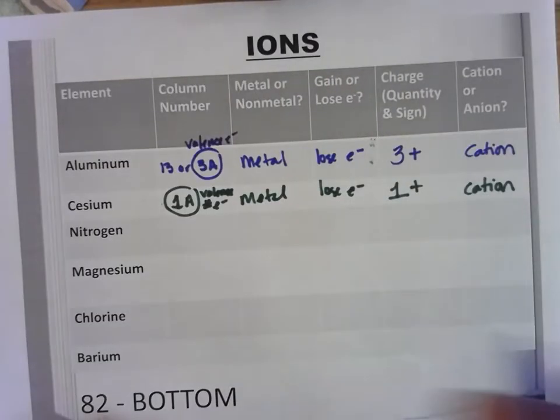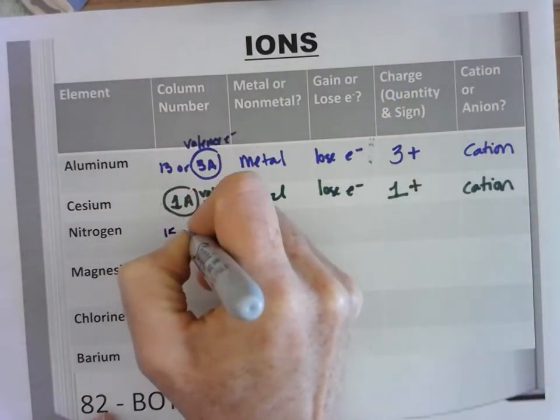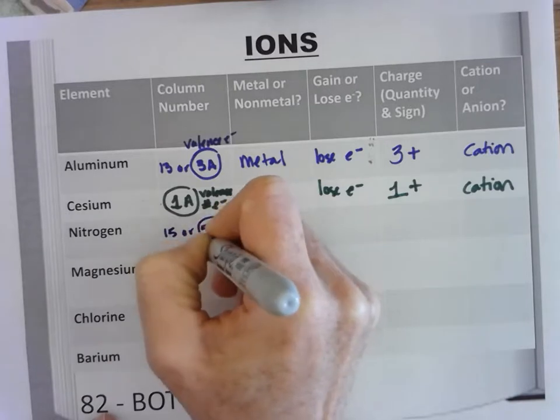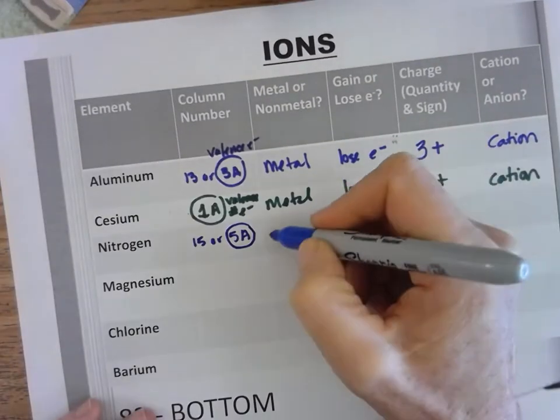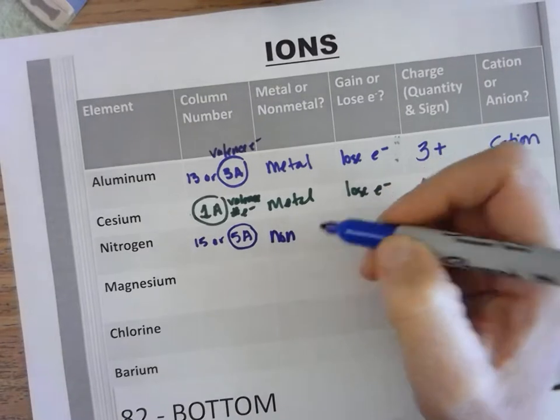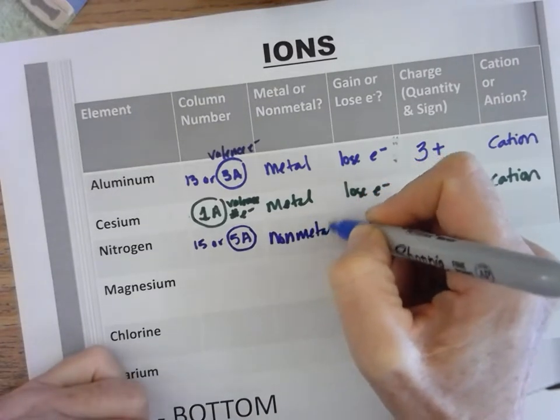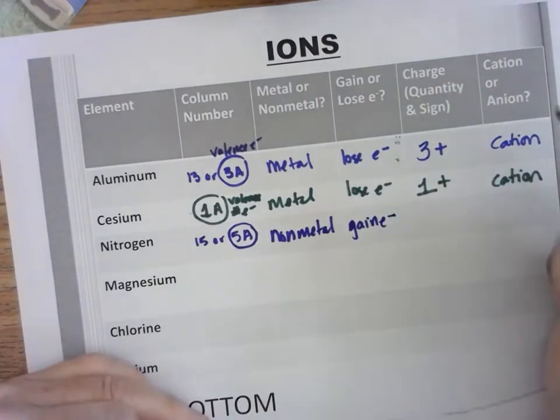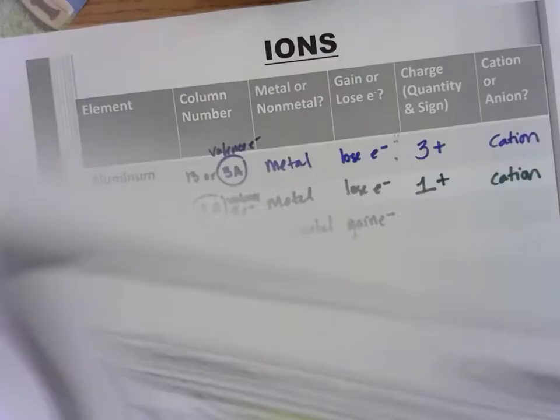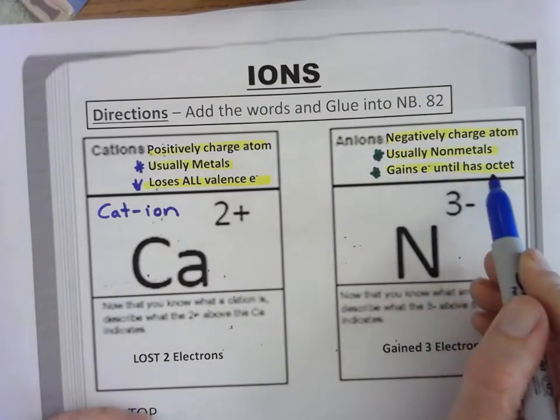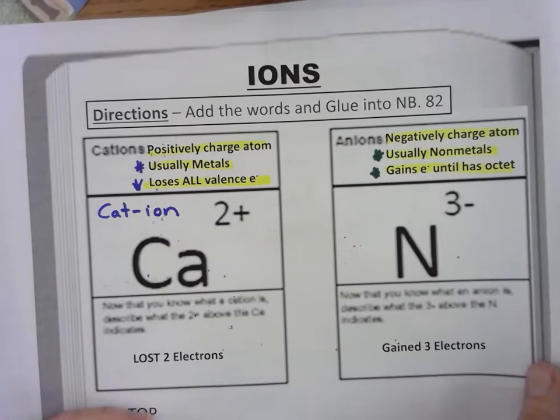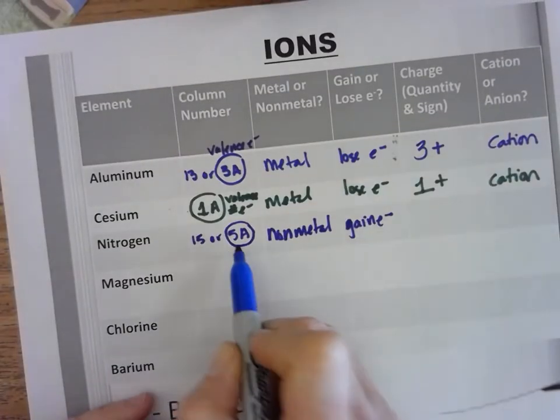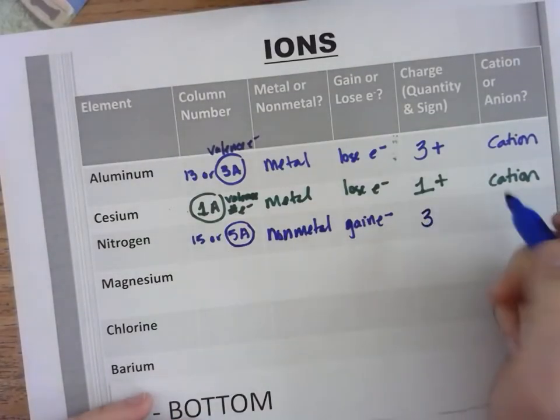So I said 15 or 5A. The 5 is the number of valence electrons. It is a non-metal. It's going to gain electrons. It needs to gain enough electrons to get an octet, gain electrons until it has an octet. Octet is 8, so 5 plus 3 is 8, and it becomes negative because it gained electrons.